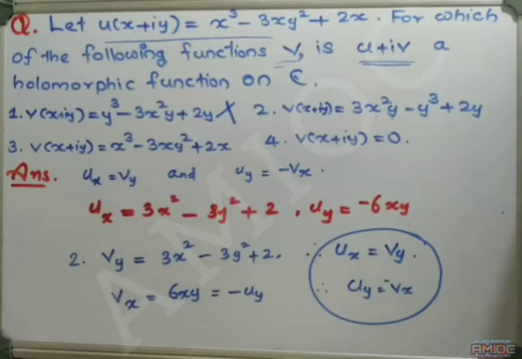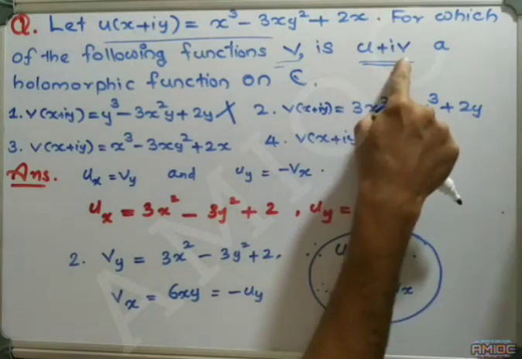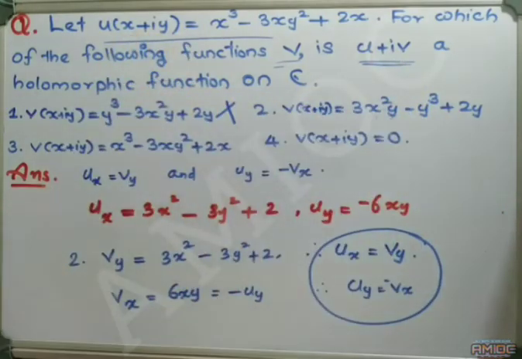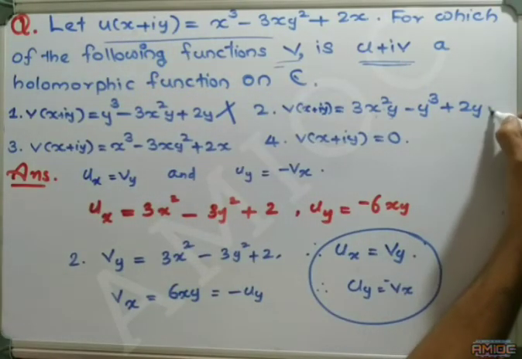As v satisfies the Cauchy-Riemann equations, and if v is also harmonic, then the function u plus iv must be analytic on C, and v is the harmonic conjugate of u. Hence, option number 2 is true.